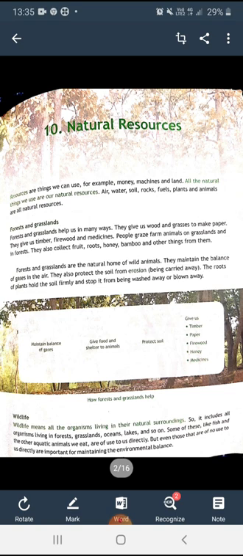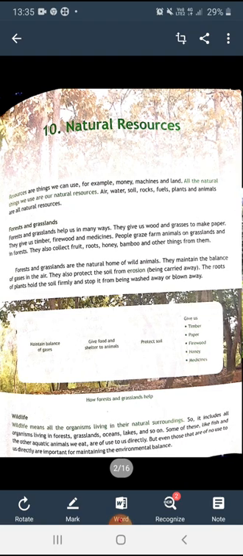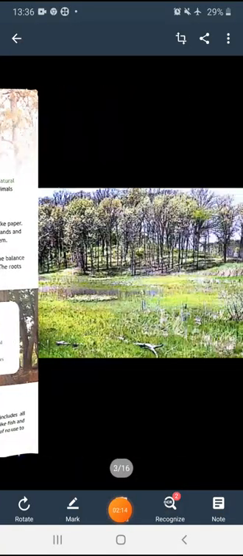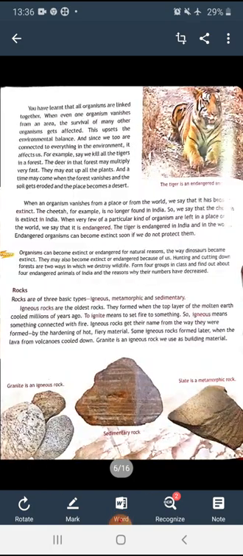After that, wildlife. Wildlife means all the organisms living in their natural surroundings. So it includes organisms living everywhere, like in forests, grasslands, oceans, lakes, and so on. And I had given you the example of fish also, because we eat fish in the form of non-veg, and they are of use to us directly. But some are not used by us directly, but they are important for maintaining the environmental balance. These are the pictures of forests, grasslands, and wildlife.